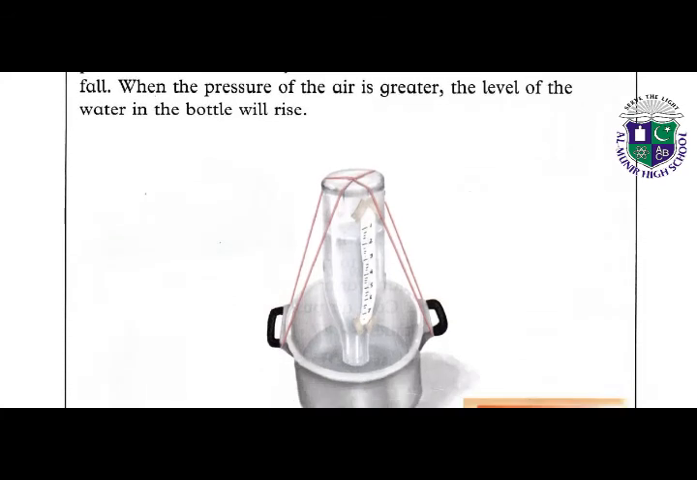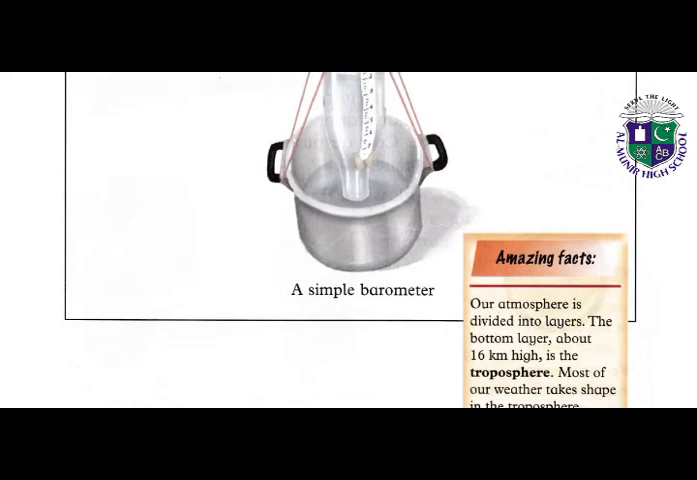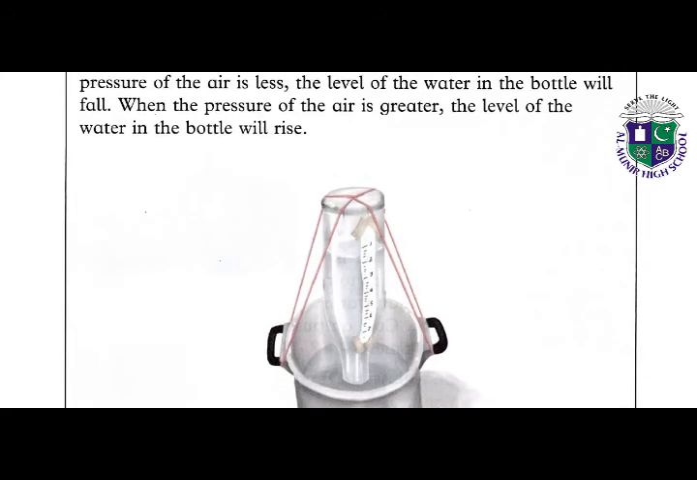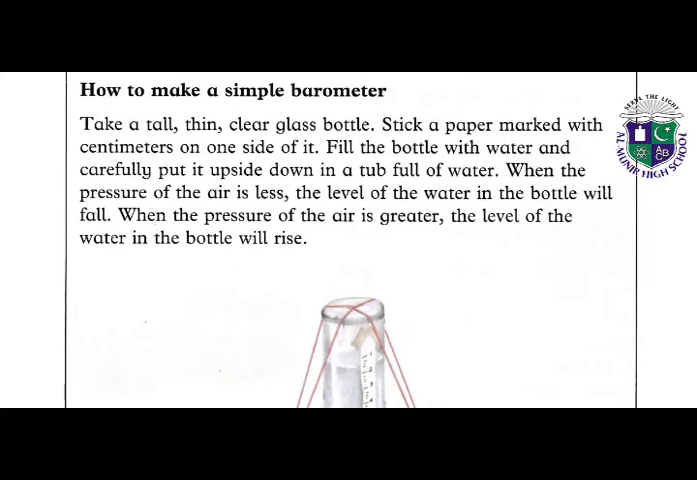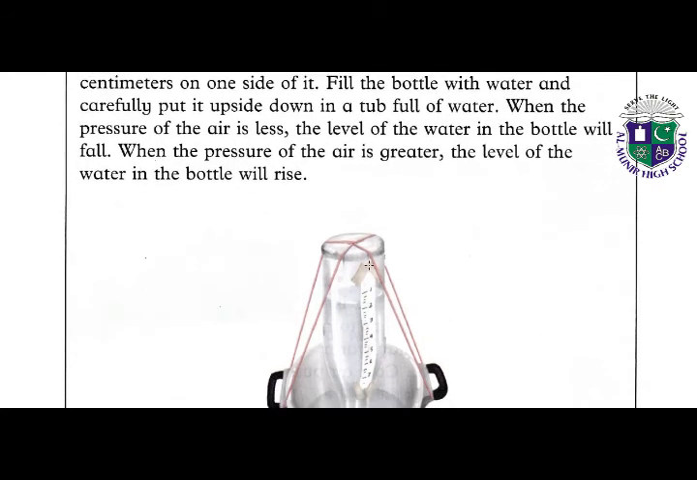You can make a simple barometer in your houses as well. So this is an amazing fact about barometer. Now we will read this, how we can make a barometer. So students, to make a simple barometer, take a tall, thin, clear glass bottle. Stick a paper marked with centimeters on one side of it. Look at this picture. This picture is showing the simple barometer. We take a tall, thin glass bottle and we write the measurements in centimeters on one side of it.